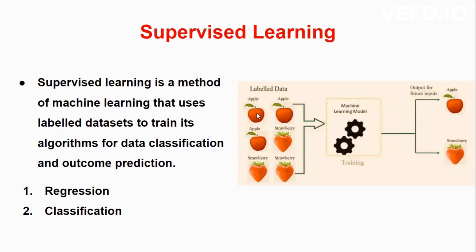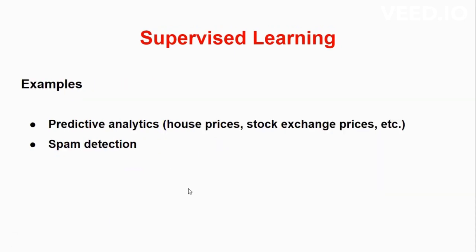So we can see this image as an apple and this image as a strawberry. So the next time input is given, based on these features, the machine will automatically identify whether it is an apple or strawberry. Further, supervised learning is divided into regression and classification. In a regression problem, our output variable is a numerical one. In a classification problem, our output variable is a categorical one. Let's see examples of supervised learning: predicting the house price in a particular location, stock exchange prices, and spam detection, whether our email is spam or not.